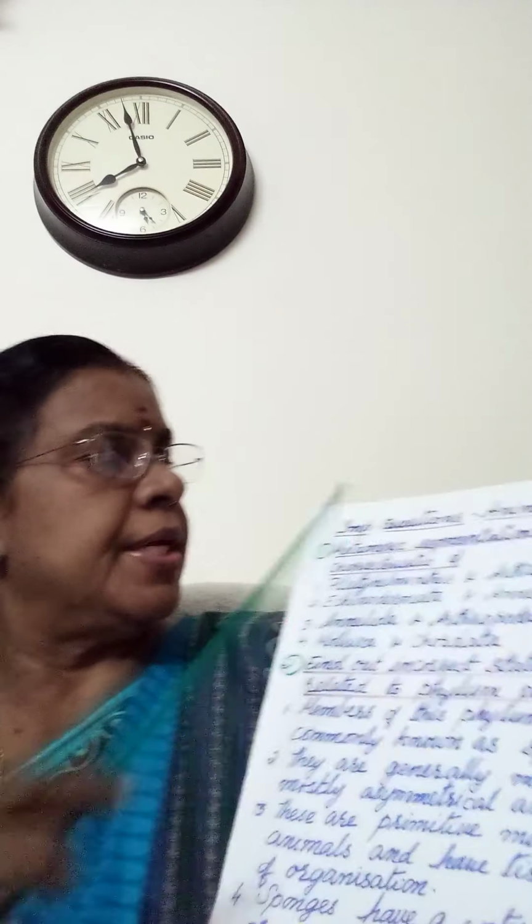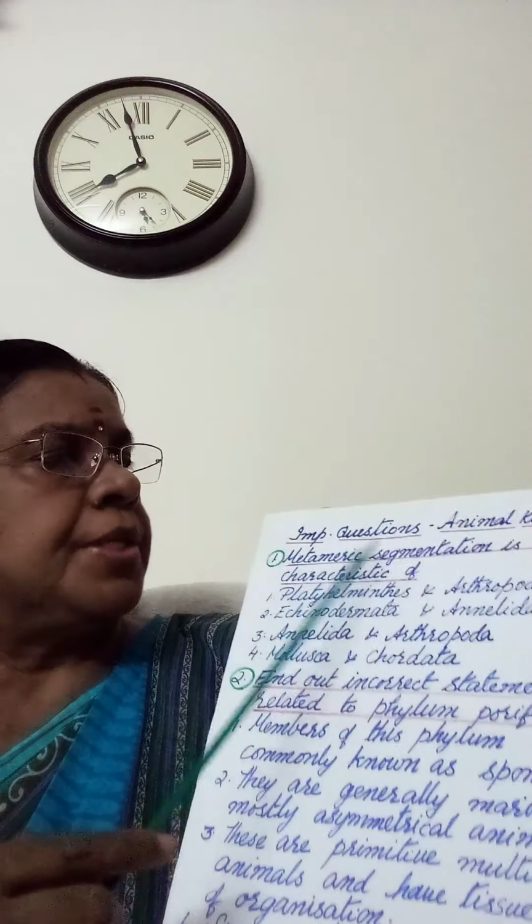Today I am going to discuss some important questions from the first chapter, Animal Kingdom. So the first question is, metameric segmentation is the characteristic of. Metameric segmentation meaning, in some animals, the body is externally and internally divided into segments or metameres with a serial repetition of some organs. That is known as metamerism.